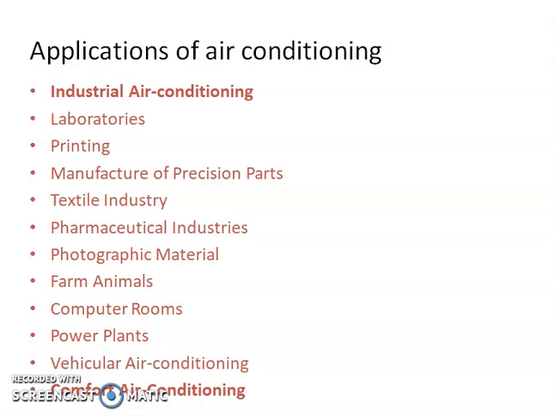Bus, truck, trams, car, recreational vehicles, crane cabins, aircraft and ship all require air conditioning. In buses, aircraft and ships, the occupancy is very high. Therefore, metabolic heat and water vapor generated by the persons has to be rejected. Therefore, the use of air conditioning is very important.